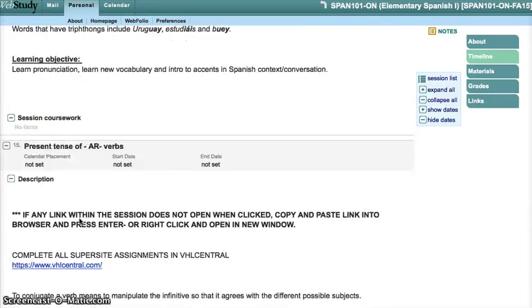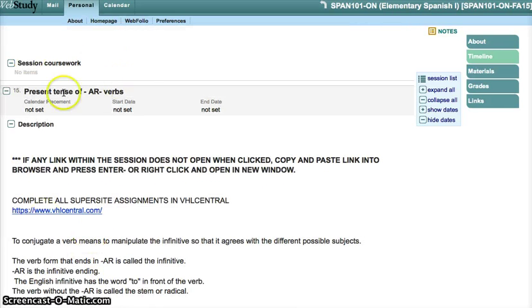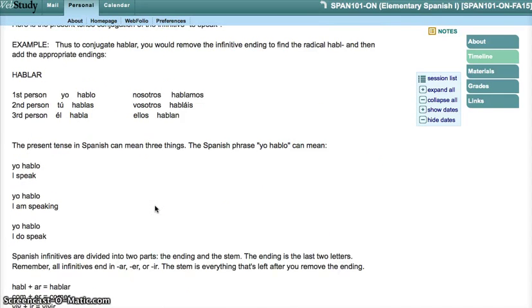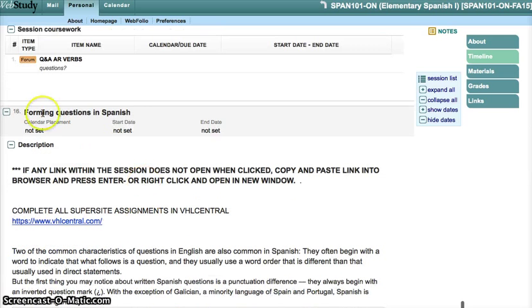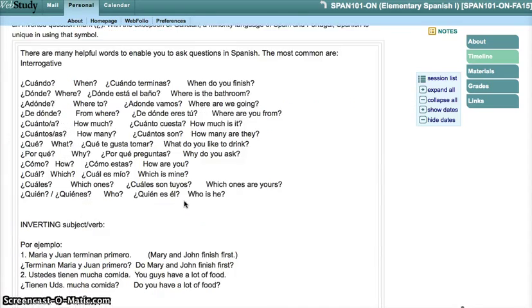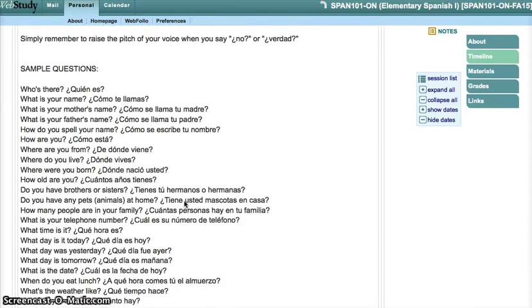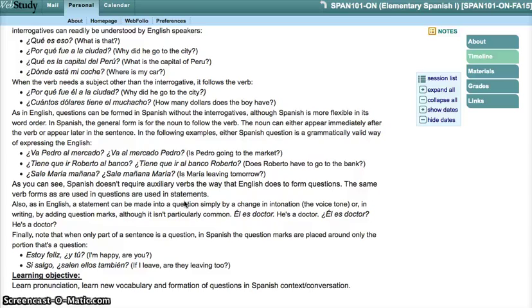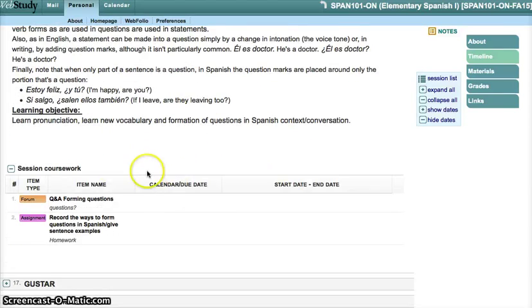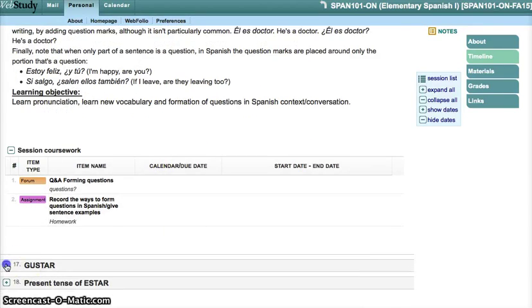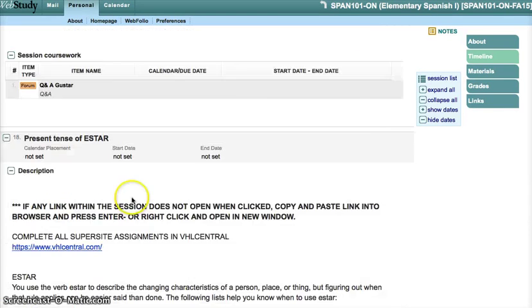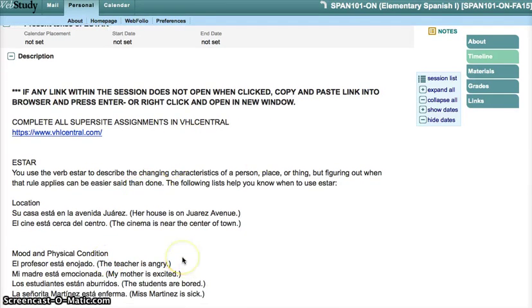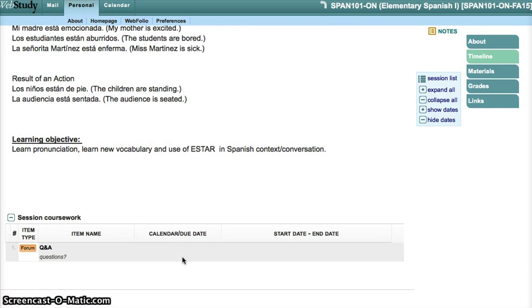Then you've got your AR verbs. That's the first verb ending that we teach in Spanish, AR. And a little Q&A over here about AR verbs, and then forming questions in Spanish, and how we form questions in Spanish, all that information. Make sure that you write everything down in your notebook so you're not going back to this constantly. And then gustar, which is I like, and the present tense of estar, which is another to be verb. So here are the materials up to the midterm.